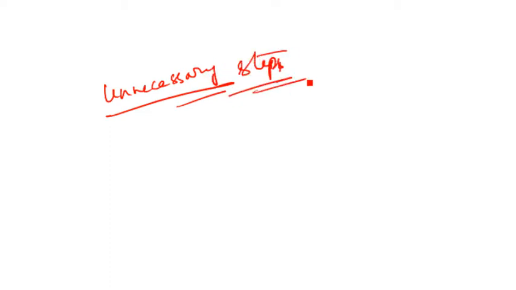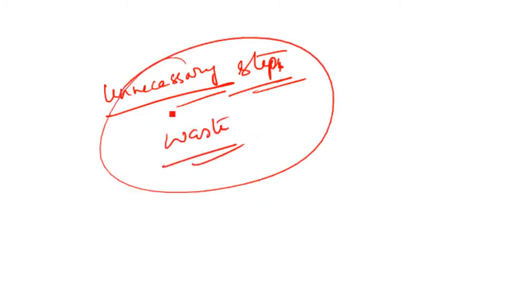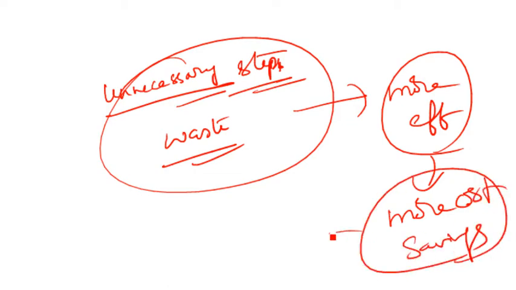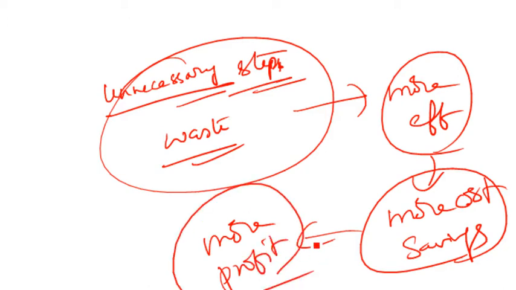And if there are any unnecessary steps, I'll give you an example at the last so that you can understand, those unnecessary steps also will be eliminated because of Kaizen costing. So waste gets eliminated, unnecessary steps get eliminated. So ultimately all these things will lead to what? More efficiency. And more efficiency will lead to what? More cost savings. When I say more cost savings, ultimately it leads to what? More profit. Obviously, that's what any organization wants, isn't it?